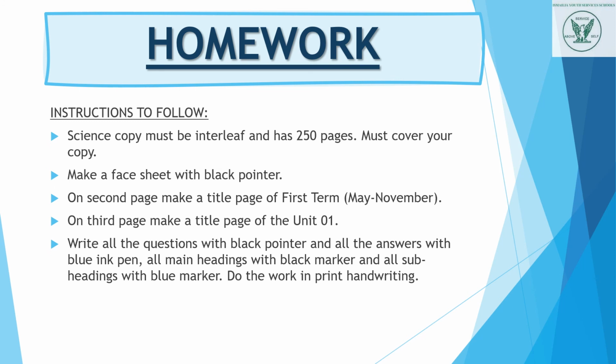Class 5 students know that first you should write down your name, your father's name, class, section, roll number, subject teacher and class teacher. On the second page, make a title page of the first term, May to November. On the third page, make a title page of unit number 1 and write all questions with the black pointer and all answers with the help of the blue ink pen.